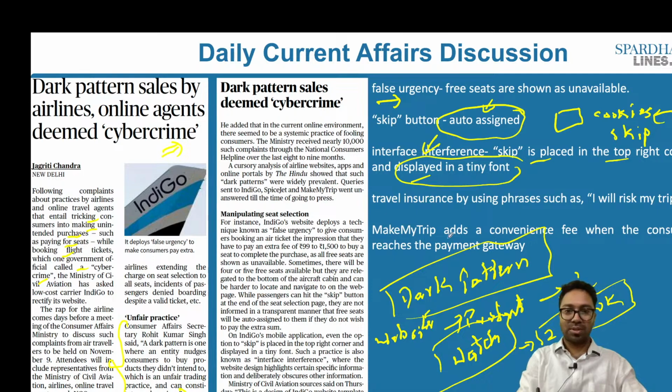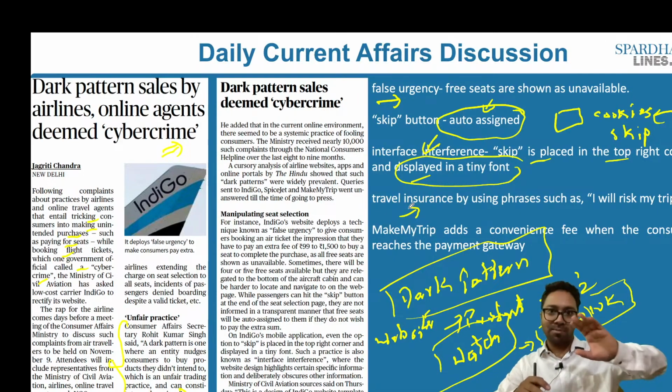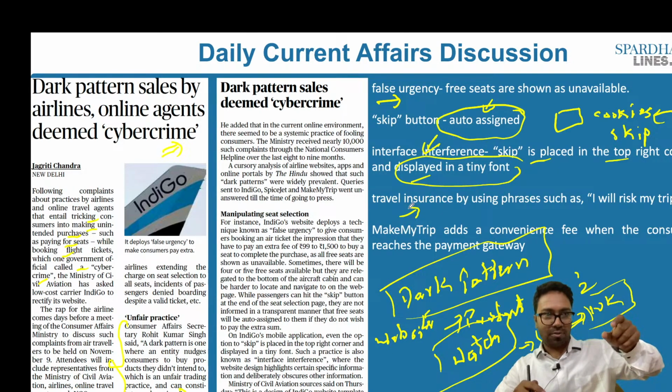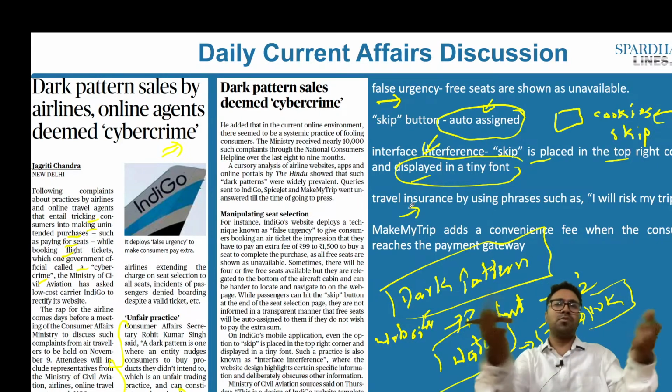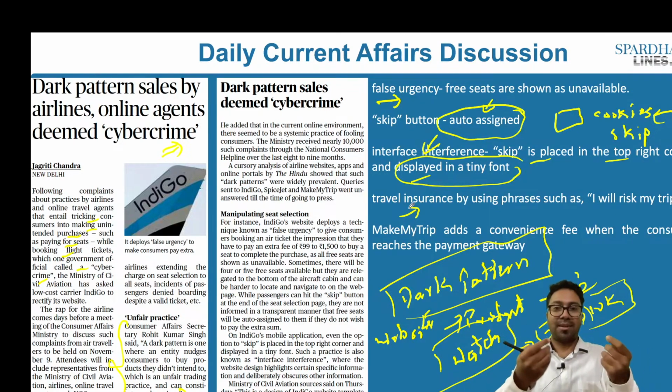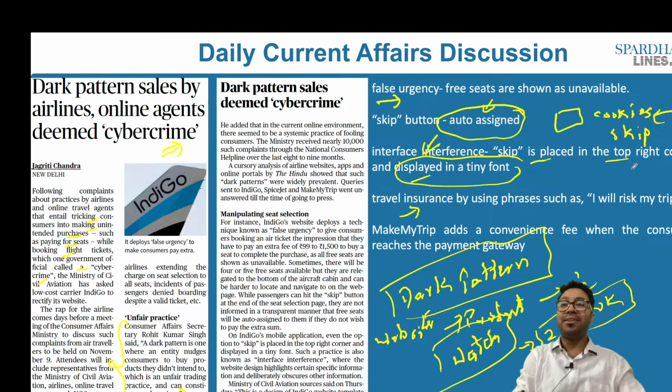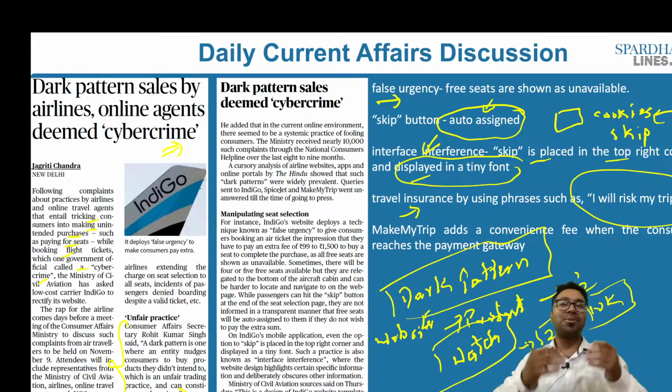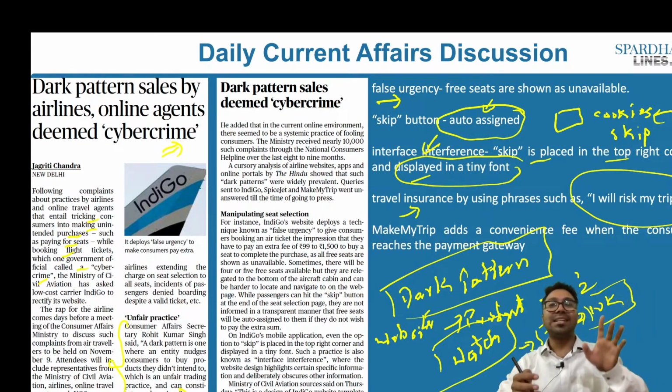The fourth is with respect to the travel insurance. What exactly happens? Let's say for example, you are traveling in an airline, you have booked a ticket, but at one particular period of time, there would also be a pop-up window which says that you have to buy this insurance plan. What if something happens to you? What if your family has to be taken care of? At that particular moment, the kind of words that they put in is, "I will risk my trip." So the minute you see these words, you would immediately want to buy an insurance plan. That is an aspect of dark pattern.